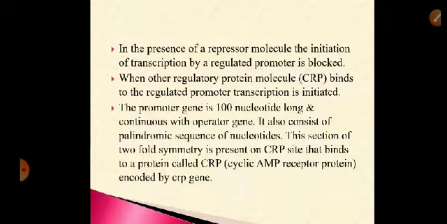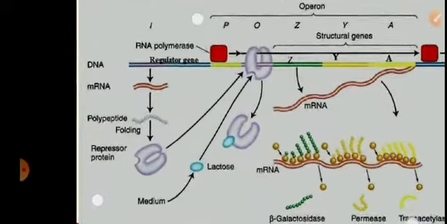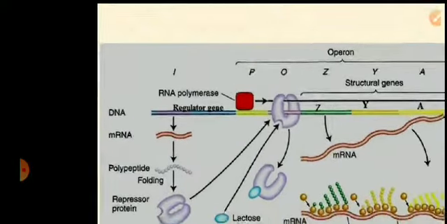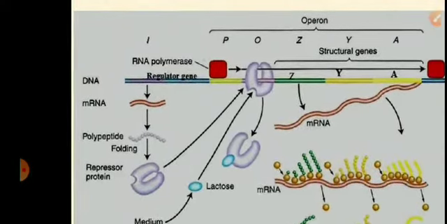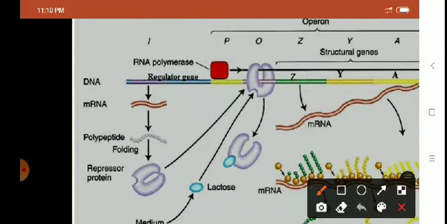In the presence of repressor molecule, which is the protein produced by the regulator gene, look at this diagram. The regulator gene produces a repressor protein. The repressor protein goes and binds the operator gene.